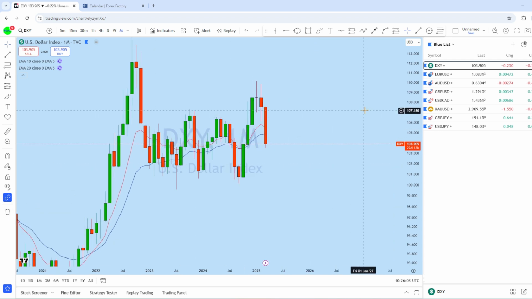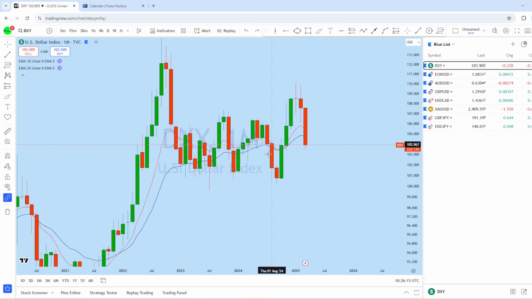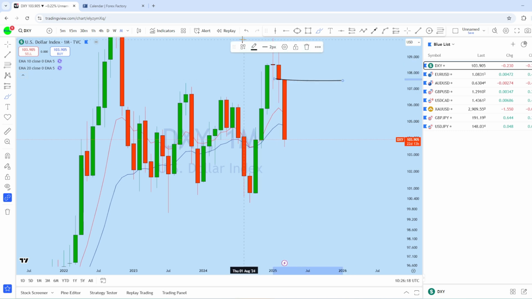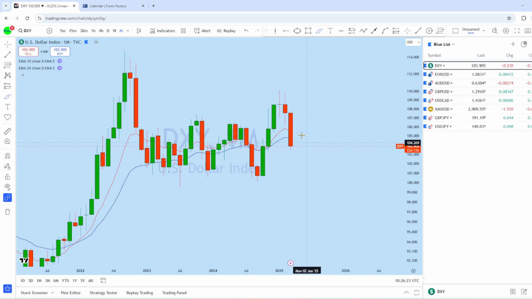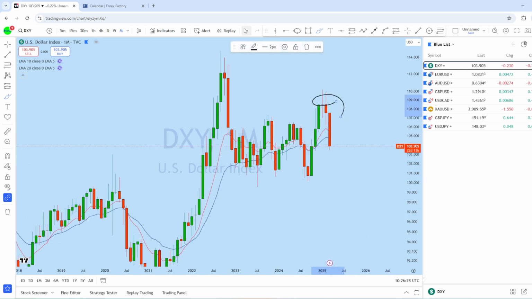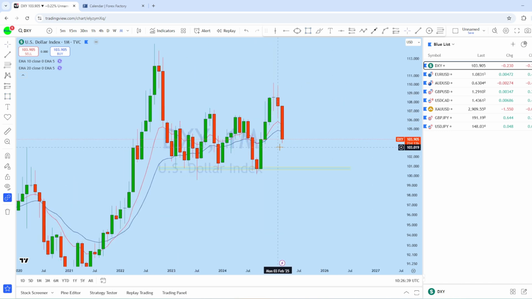Now this is the monthly price action on DXY, and what we can see is that this monthly bearish candle, followed by this current monthly candle, is a strong bearish move from this resistance line, and with that bearish candlestick pattern we are expecting DXY to drop down further. As we can see, the market failed to create a higher high and started to drop again, and with that drop I think DXY might ultimately drop back again to the monthly support level. Therefore, after any pullback, we can expect DXY to remain bearish.